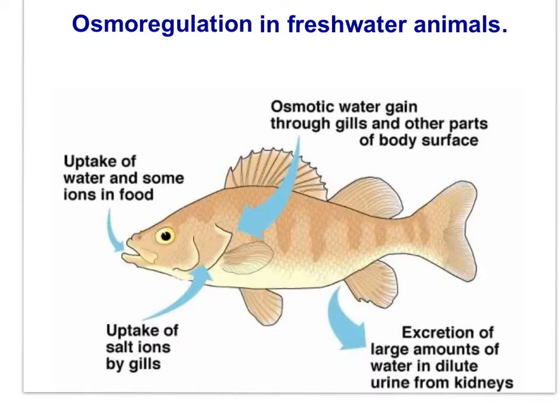Freshwater fish have the opposite osmoregulatory problem of marine fish. Freshwater fish take up too much water, so they excrete a very dilute urine to expel all the excess water. Interestingly, in a dilute freshwater environment, sufficient salt is a problem. The gills of freshwater fish actively take up salt from the environment.